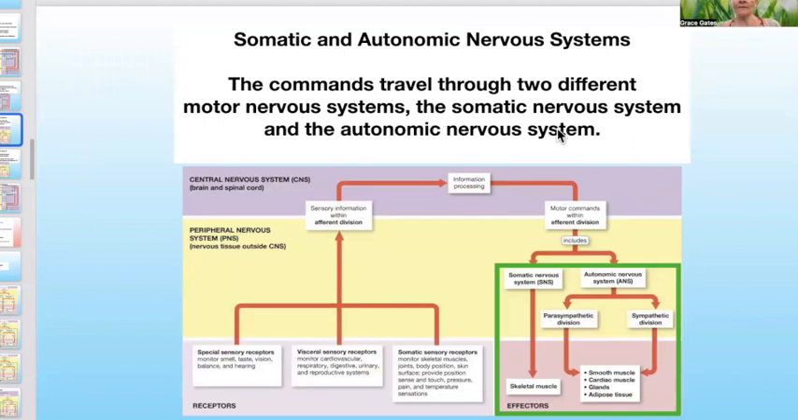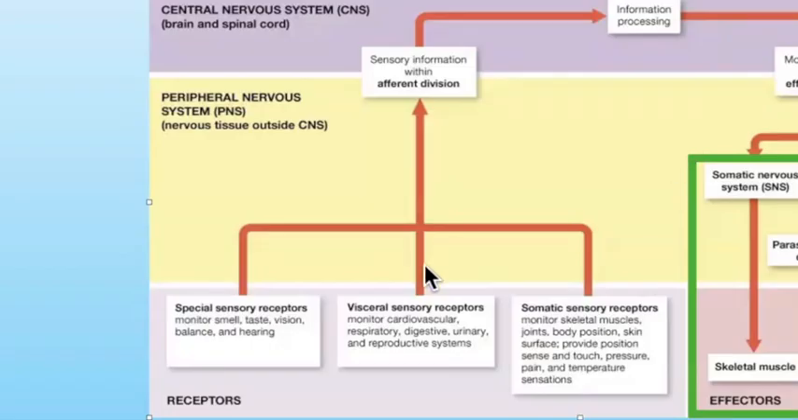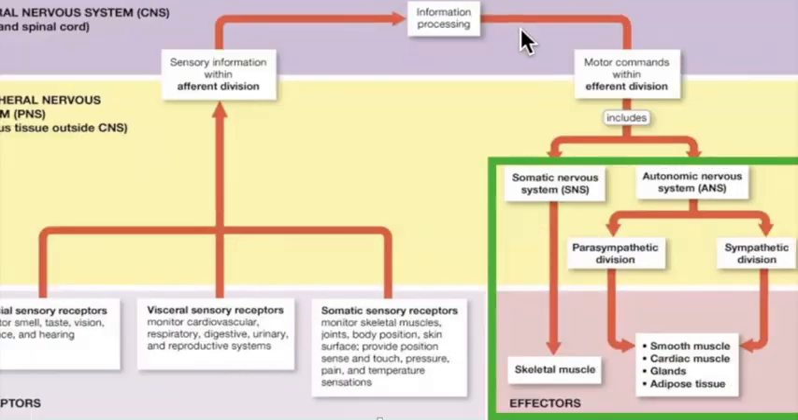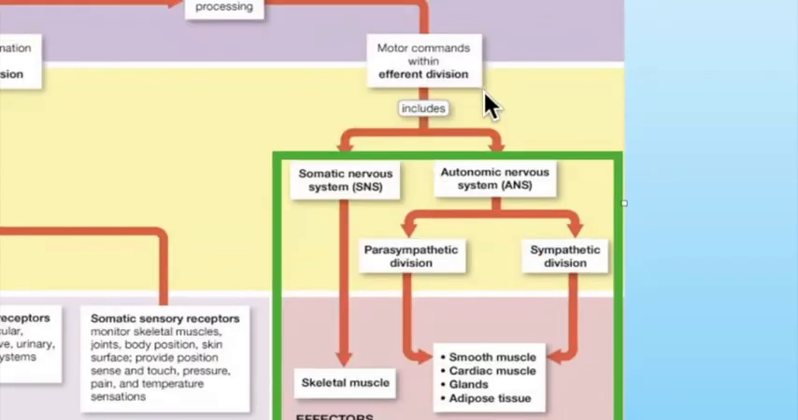The commands travel through two different motor nervous systems, the somatic nervous system and the autonomic nervous system. And in this picture from Martini's, you follow the sensory input to the central nervous system at the top, and then on the right side of the picture, we see motor commands coming out, and the commands travel through the two different nervous systems, the somatic motor nervous system and the autonomic motor nervous system.